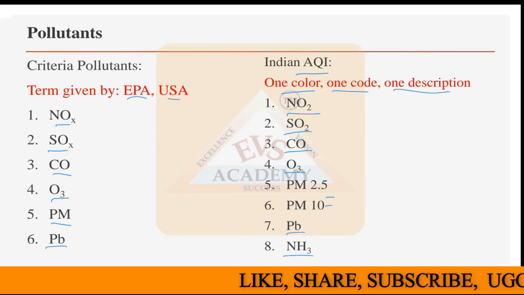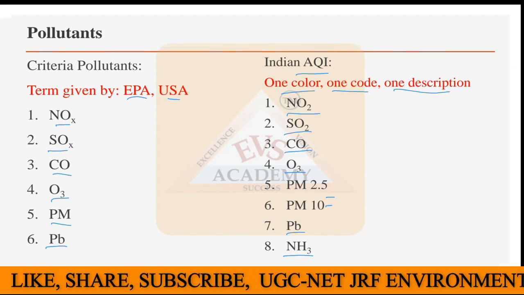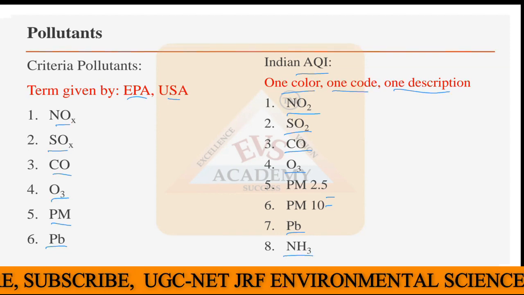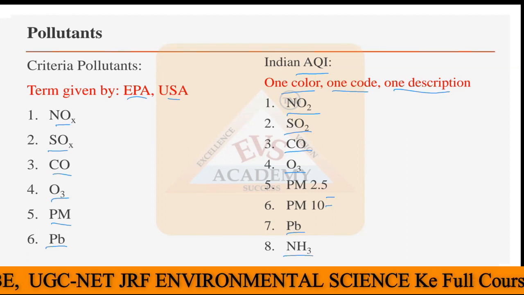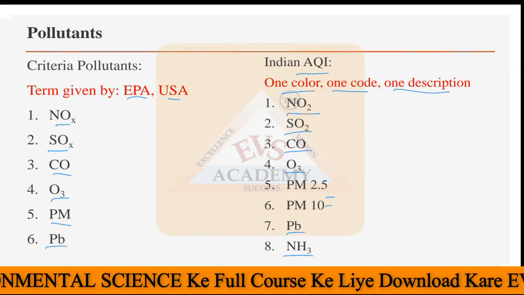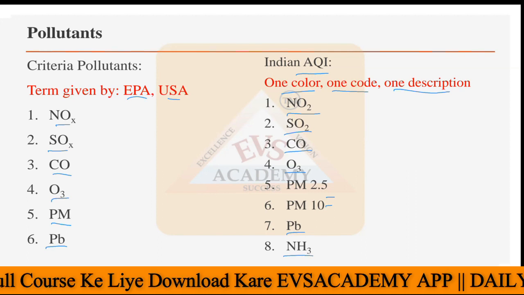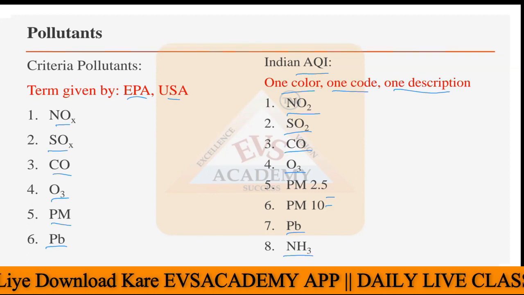And according to the EPA USA, we have a total of 6 criteria pollutants. In our AQI index, we have all 6 criteria pollutants as well as 2 more pollutants. One is PM 10, and another one is NH3 or ammonia. So this categorization you have to remember.